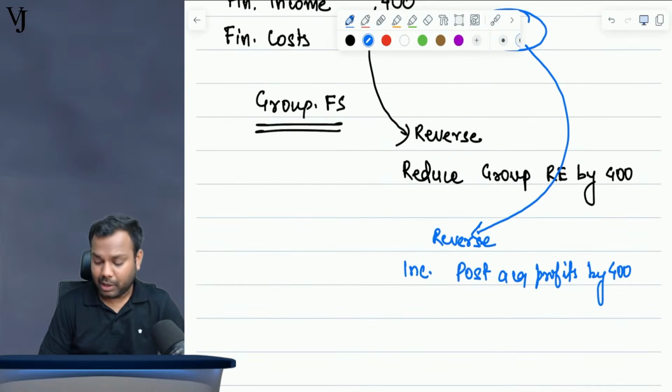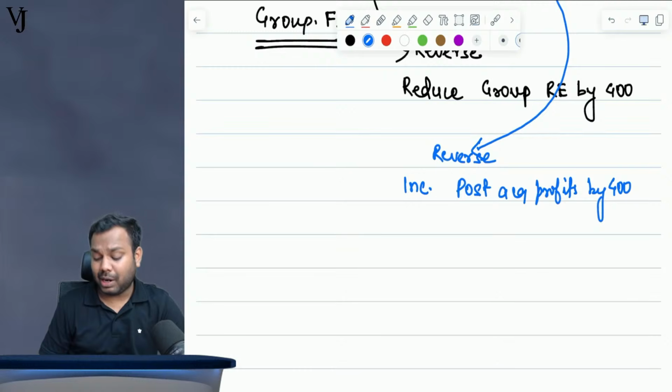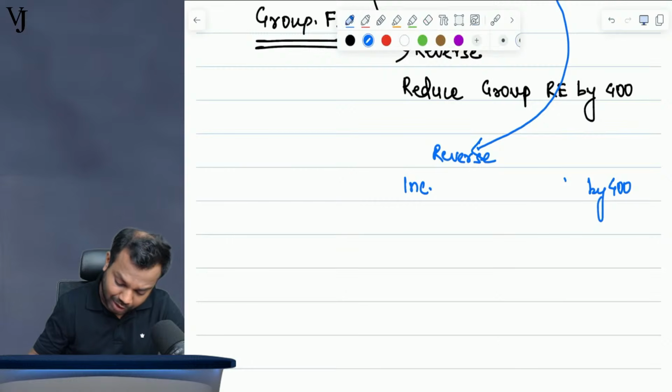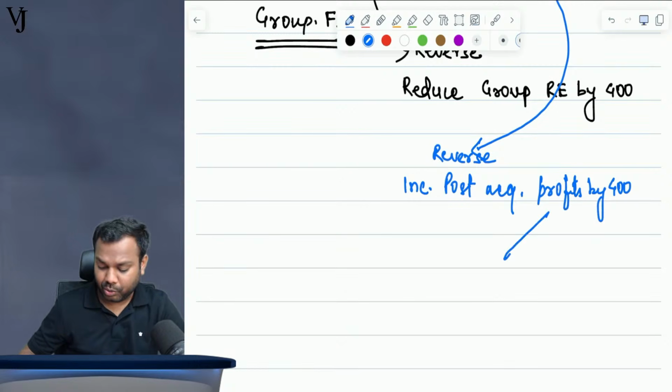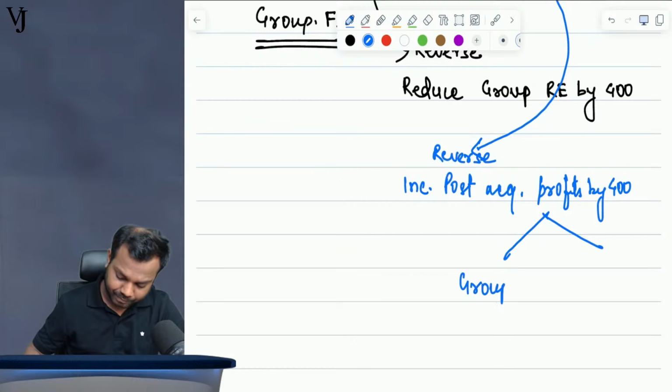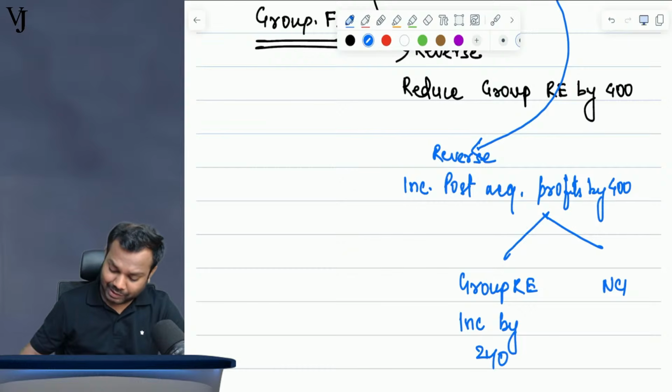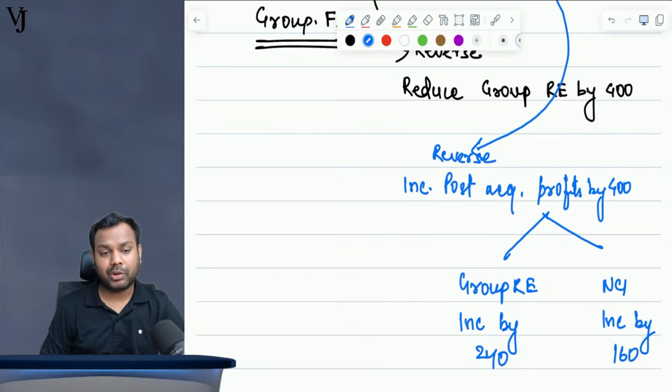Right? Now, if anything gets recognized in post acquisition profits, it gets transferred to group RE and NCI in the ratio of their holding. So group RE you will increase by how much? 240. NCI you will increase by how much? 160. Tell me yes or no.